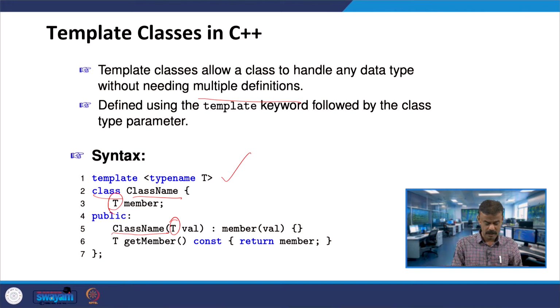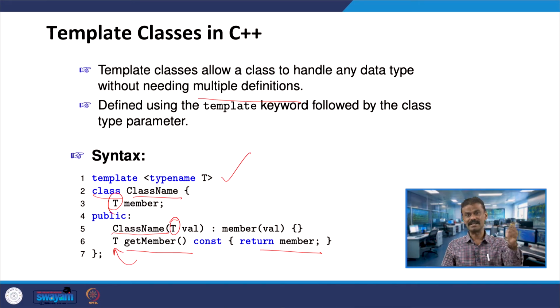Also you have a member function get member, which is returning the member, and the return type should also be an integer. If you are considering the whole T as an integer, or the whole T as a double, or as one of the data types, you have to be a little careful. For example, in line number 5, if you try to use the val, the value which is a double, then it will throw an error. Likewise, when you are creating an object and you pass a double, it will throw an error, whereas for the member T, the type name you are considering is integer.